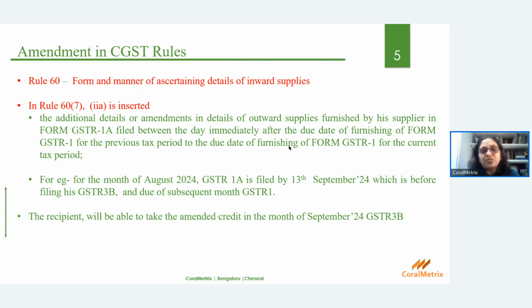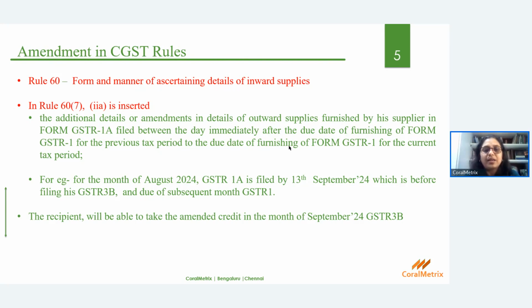Whereas GSTR 1A is filed on 13th of September, which is much before the due date for filing GSTR 3B and the due date for the subsequent month of GSTR 1. So GSTR 1A is filed by 13th of September 24, which is before filing his GSTR 3B and the due date of the subsequent month of GSTR 1.